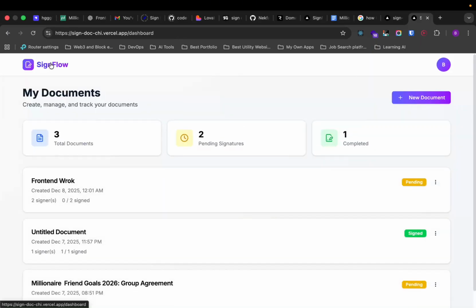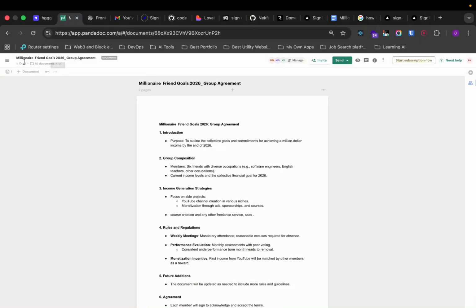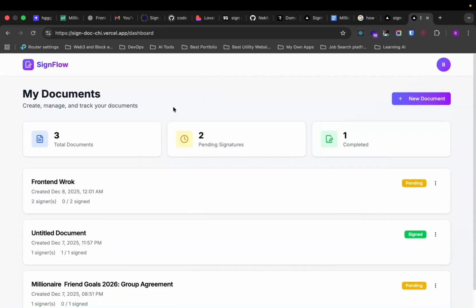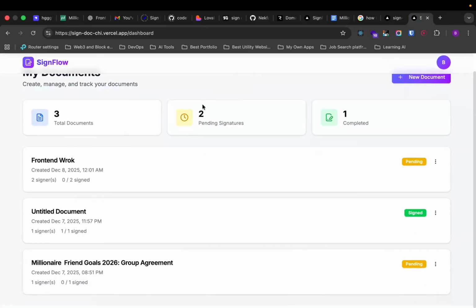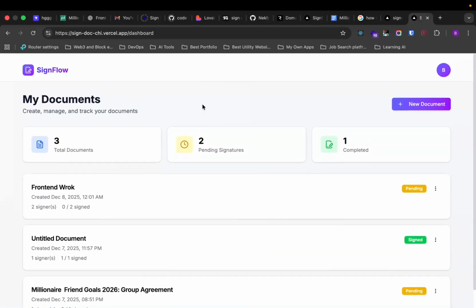Yeah, please go ahead and enhance this project with whatever features you want to add. Go to other signing platforms, like PandaDoc or other contract signing platforms, and get some ideas and apply them to your project. Ask AI to apply that, and then launch it. That's how launching an app works in 2026.